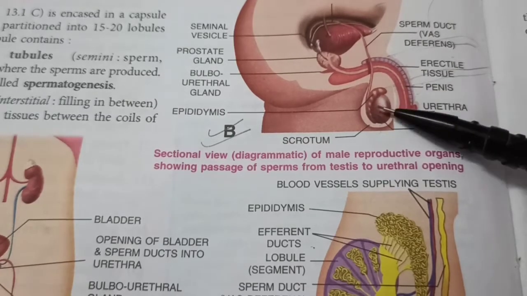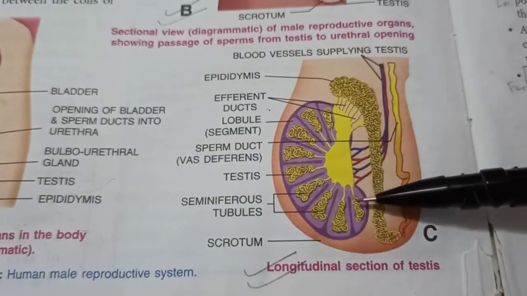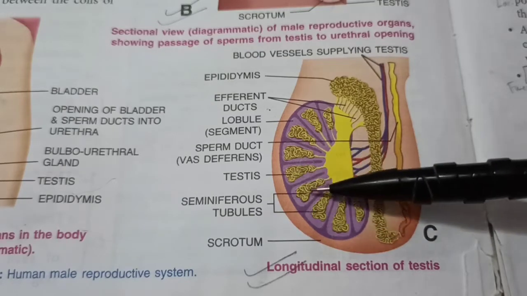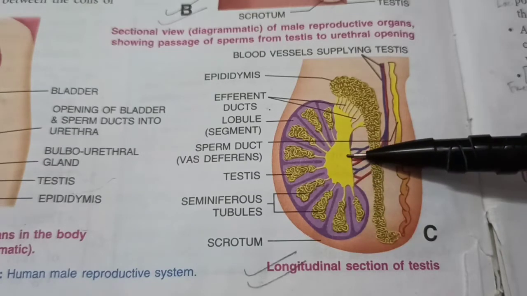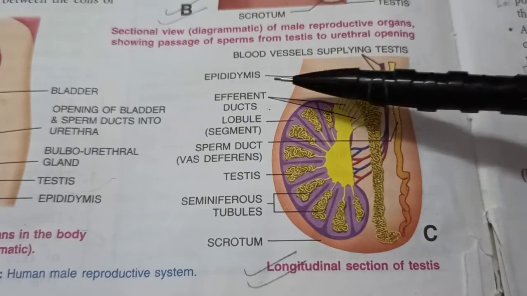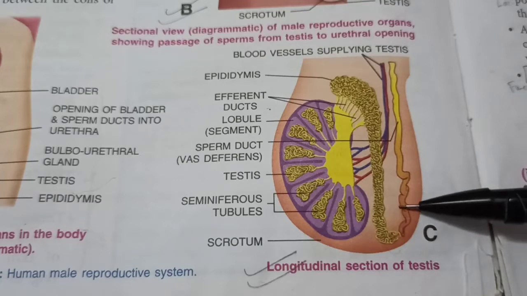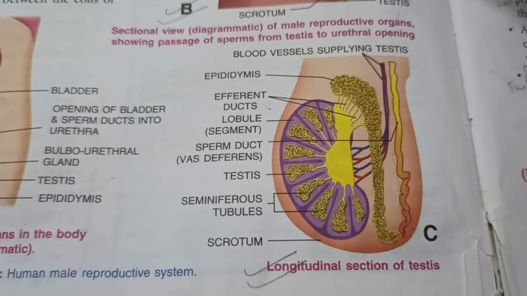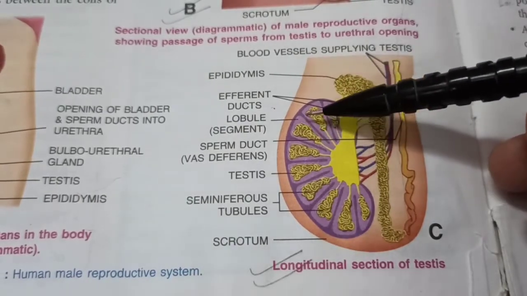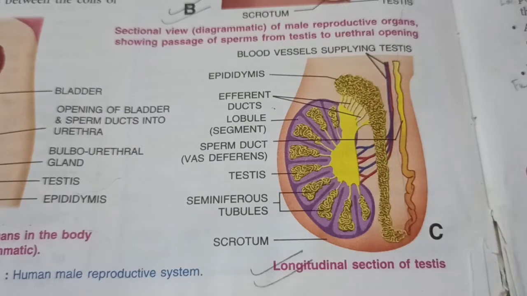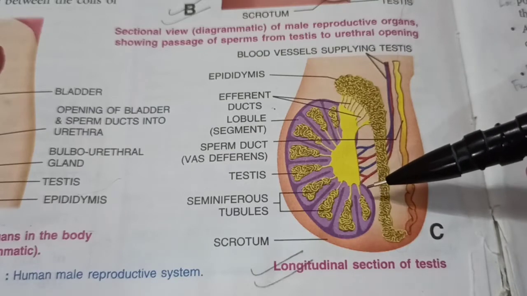Now let's slice the testis and look inside it in the diagram. So we see that it is made up of many lobules, many compartments, each having seminiferous tubules. That's where the sperms are produced, and then they join into this central area, and from here arise the efferent ducts, and there is a highly coiled duct called epididymis. That's where the sperms mature, and then the sperm duct starts. Now note that apart from these seminiferous tubules, we have some interstitial cells here which produce hormones like testosterone, which is very important for manly characteristics and for sexual reproduction for males.